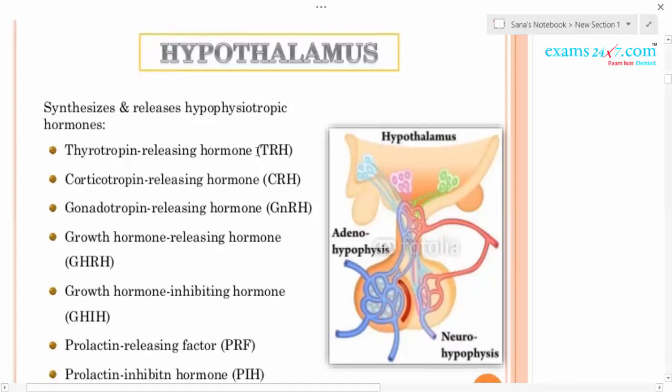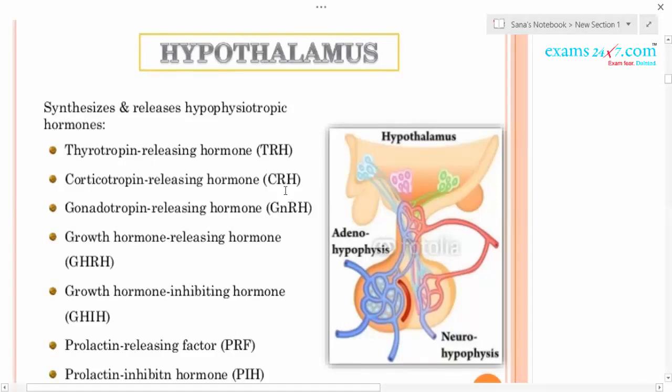Some of the releasing hormones are thyrotropin releasing hormone, which stimulates the release of TSH from the anterior pituitary. Similarly, corticotropin releasing hormone stimulates the anterior pituitary to release ACTH.